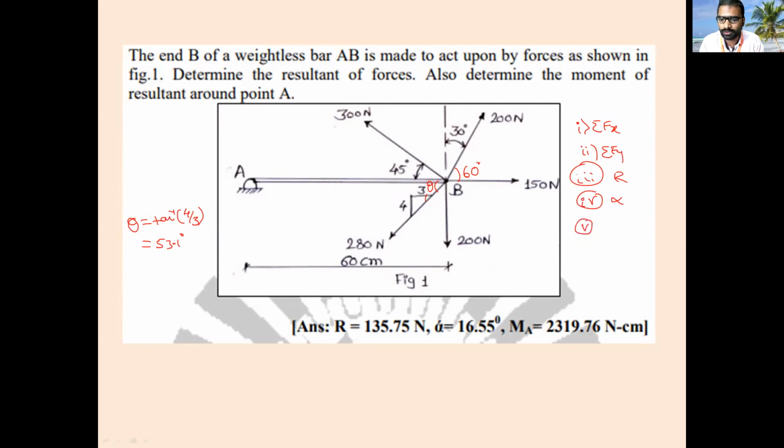Next, fifth, you have to find out the moment about point A. Will you solve this problem? The answers are also given here. All you have to calculate is the moment.